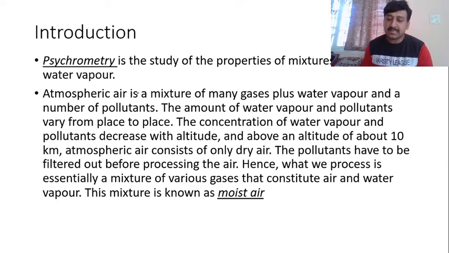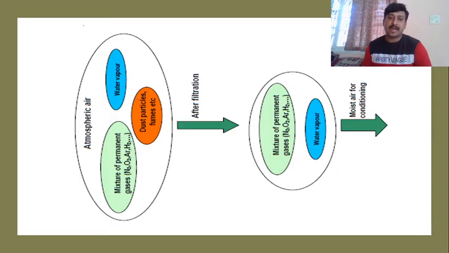So I'll just have a look over here. What is atmospheric air basically? It is a mixture of permanent gases, that is nitrogen, oxygen, some inert gases, all those together, then dust particles, fumes, etc., then water vapor. So this is the total combination. Whenever we talk about atmospheric air, it consists of all these things.